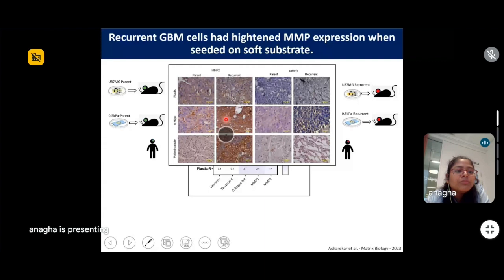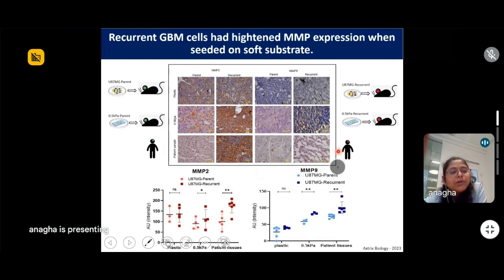We did an immunohistochemistry of the mice brains that harbored the tumor from parent and recurrent cells that were grown on plastic and soft substrate, as well as an immunohistochemistry of MMP2 and MMP9 in the primary patient biopsies as well as the recurrent patient biopsies. And we found that the expression of MMP2 and 9 were upregulated in all the three sample populations.